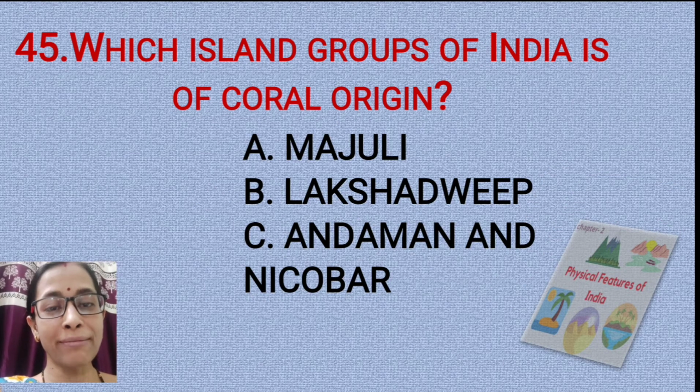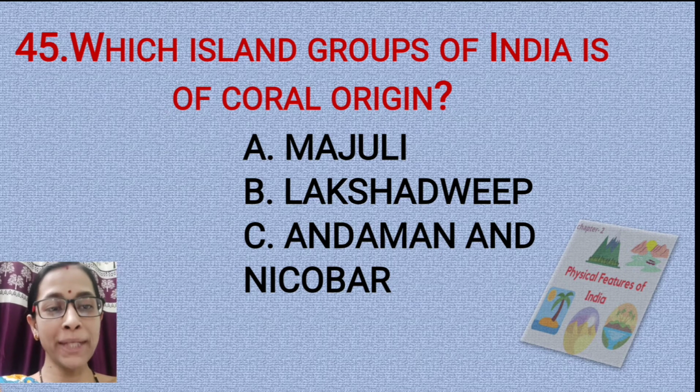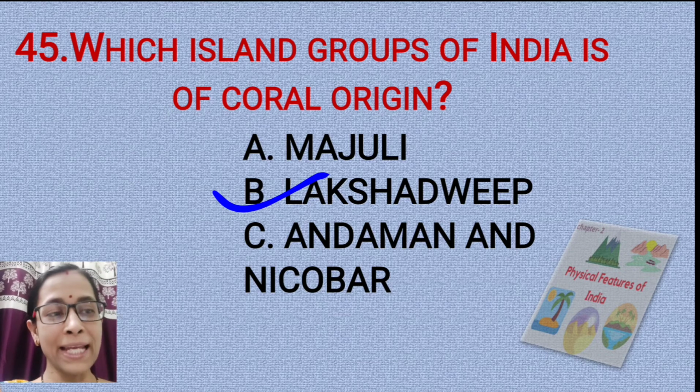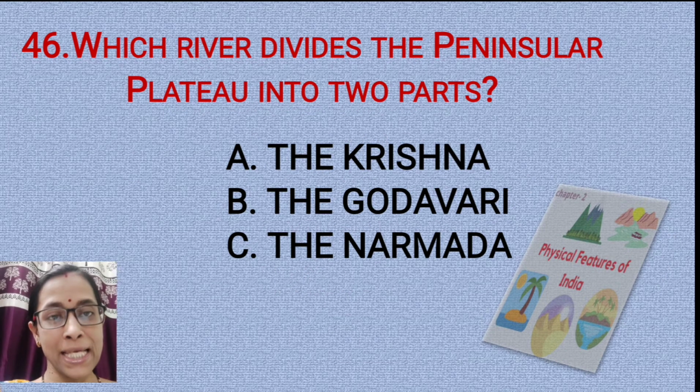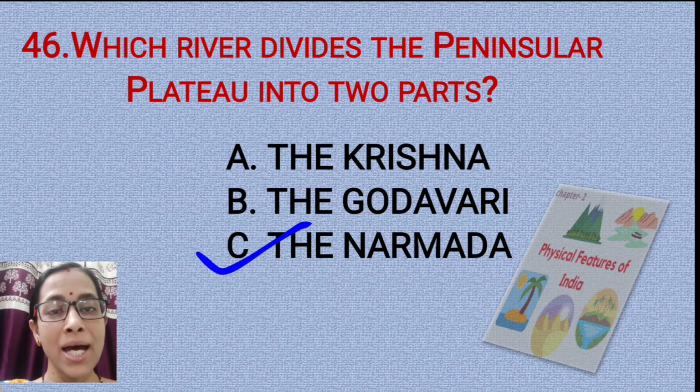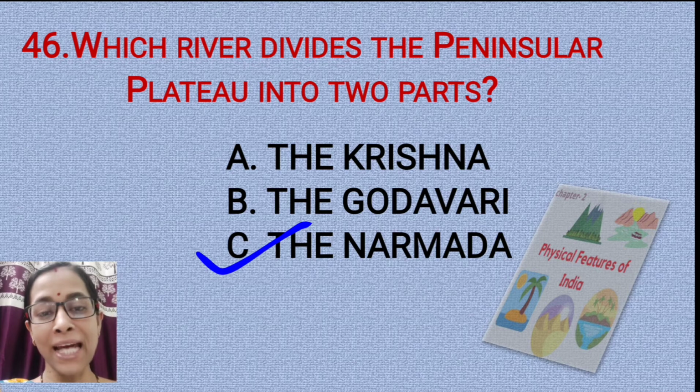Question number 45. Which island group of India is of coral origin? Option A, Majuli. Option B, Lakshadweep. Option C, Andaman and Nicobar. The correct option is option B, that is the Lakshadweep Islands. Question number 46. Which river divides the peninsular plateau into two parts? Option A, the Krishna. Option B, the Godavari. Option C, the Narmada. The correct answer is the Narmada. It divides the peninsular plateau into the Central Highlands and the Deccan Plateau.